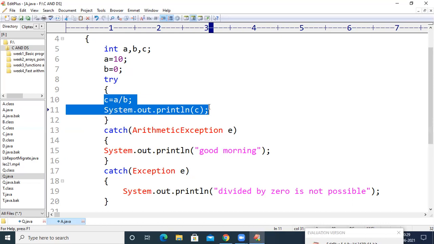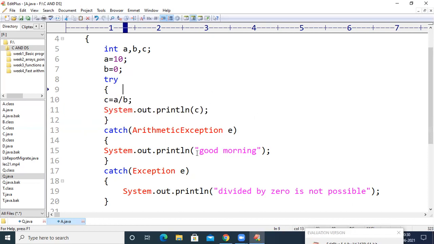And if the compiler doesn't find the specific name, then it searches for the runtime exception catch block. And still, if it doesn't find the runtime exception catch block, it is going to find whether there is a catch block with exception or not. So here, depending upon the type of exception raised in the try block, the respective catch block will get executed.